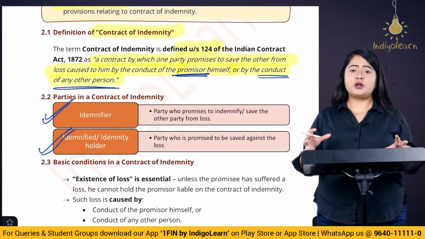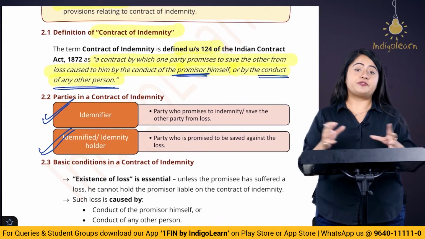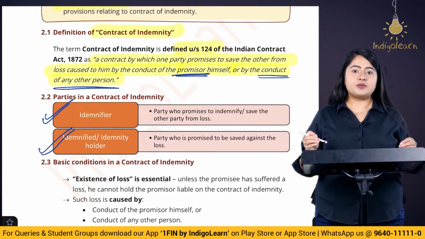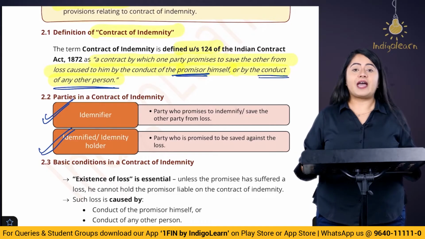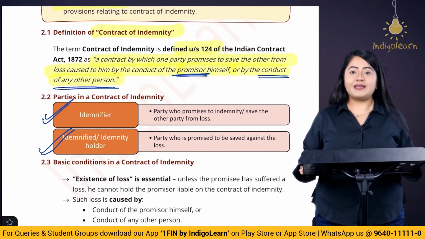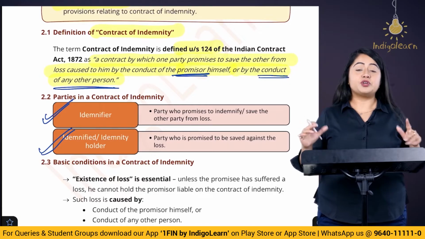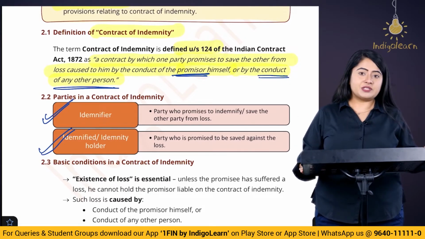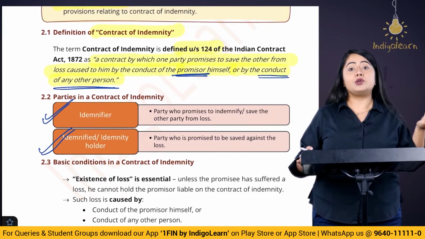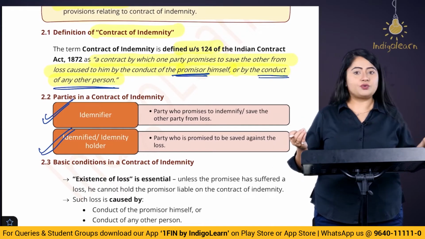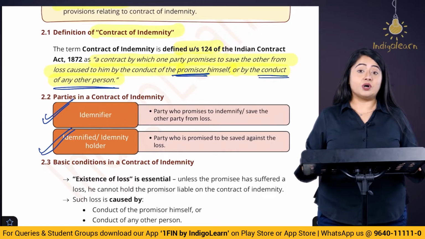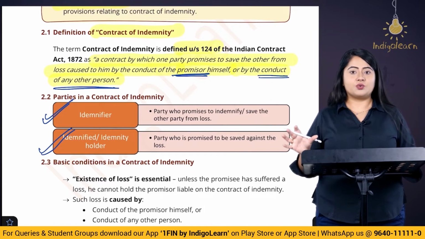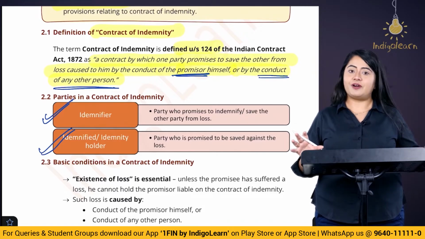Right? Now when we talk about this loss that has to be repaid from the side of the indemnifier to the indemnified, then this loss is repaid only if it is caused because of the action of the promisor or by the action of any other person, third party. Now when we say promisor here, it means the indemnifier. So if suppose indemnifier himself causes some loss to the indemnified, in that case he is going to repay. Or if suppose the loss is caused by any third party to this indemnified, then in that case also it is going to be compensated by this indemnifier, right?